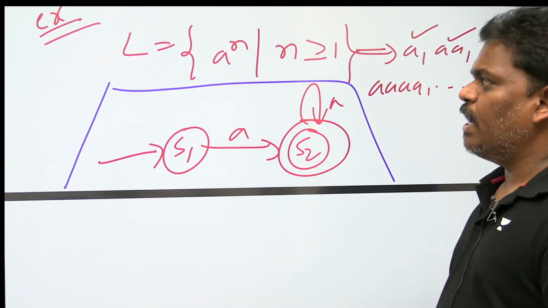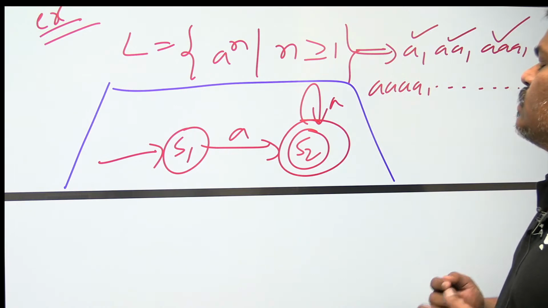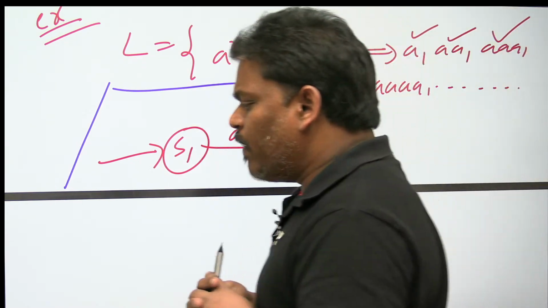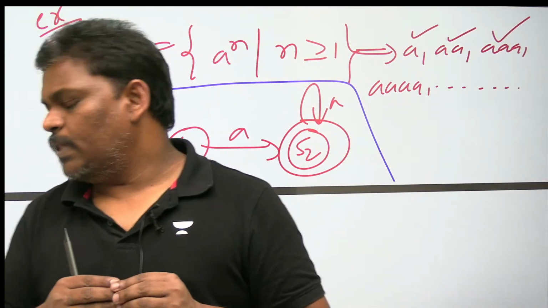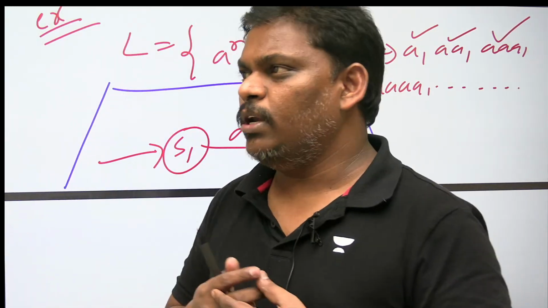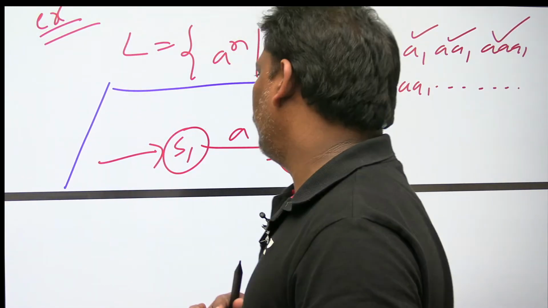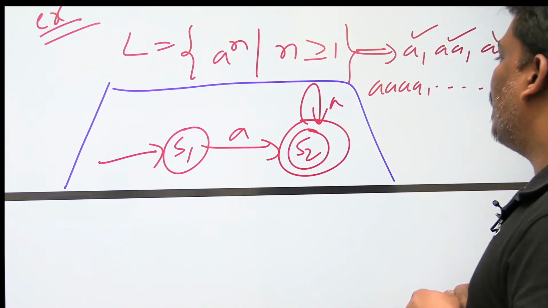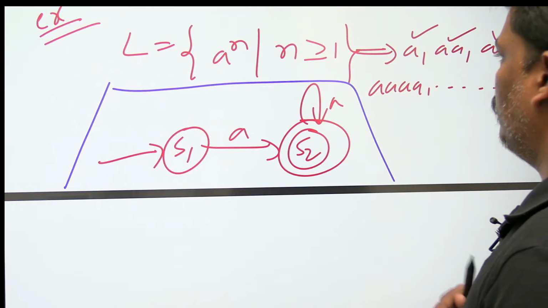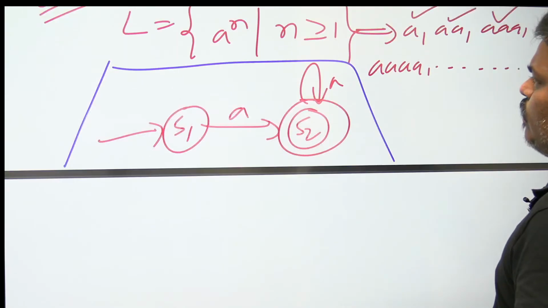Careful, for this language I constructed a finite automata because finite states are there. Why is it called finite automata? The reason it is called finite automata is that it has finite states. Only 2 states are there. So for the given language L, I constructed the finite automata. Let's go to the next one.